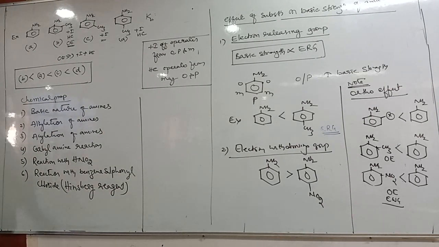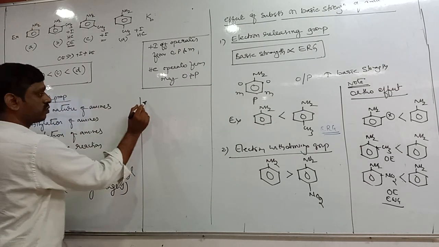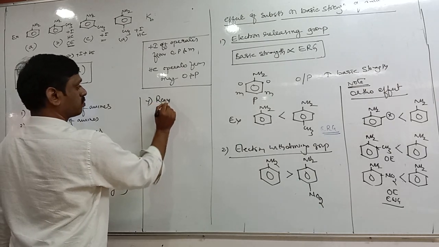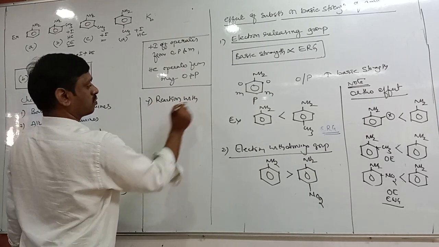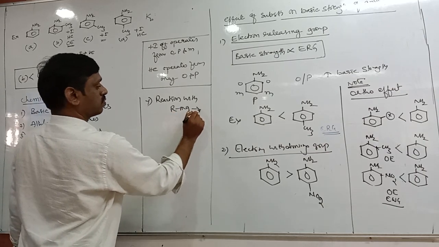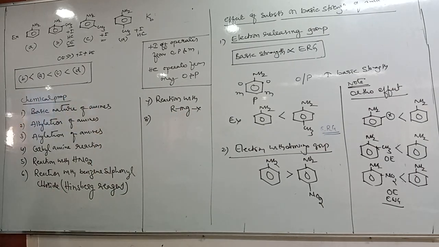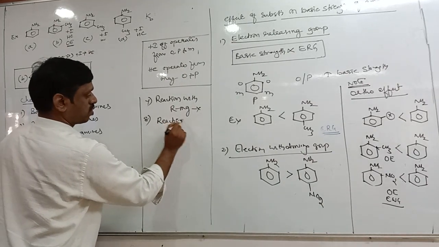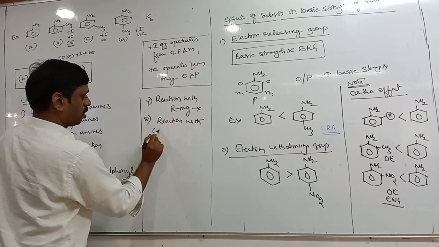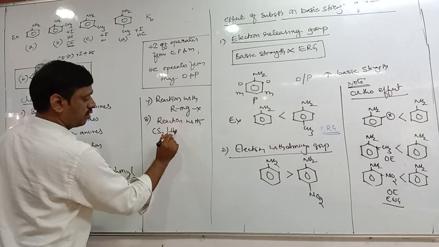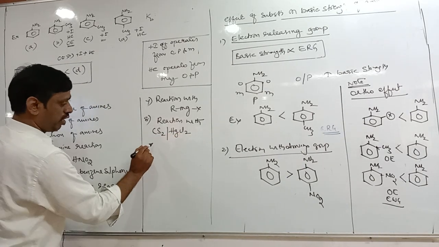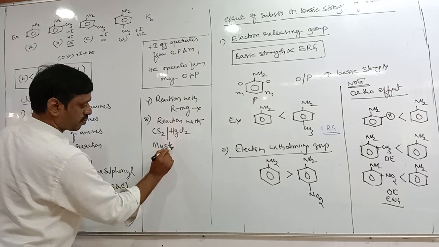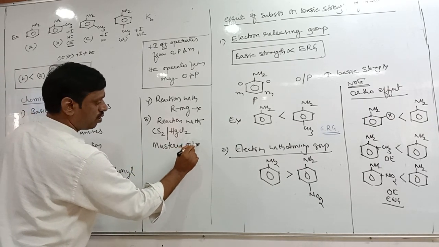Seventh one is reaction with RMgX. And the eighth one is reaction with CS2, carbon disulfide, and HgCl2. It is called the mustard oil reaction.